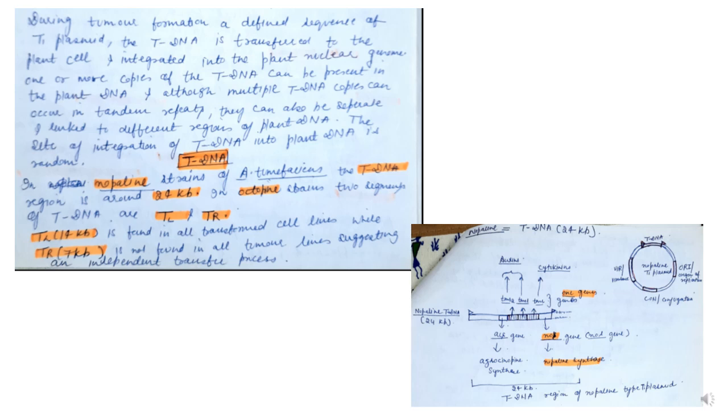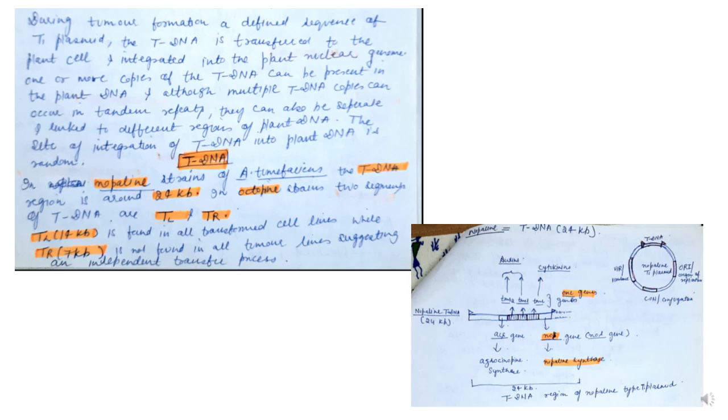And we have just discussed that in nopaline strains of Agrobacterium tumefaciens, the tDNA region is around 24 kilobases, and in octopine strains, the two segments of tDNA, which are TL and TR: TL is 14 kilobases and is found in all transformed lines, while TR is 7 kilobases. It is not found in all tumor lines.